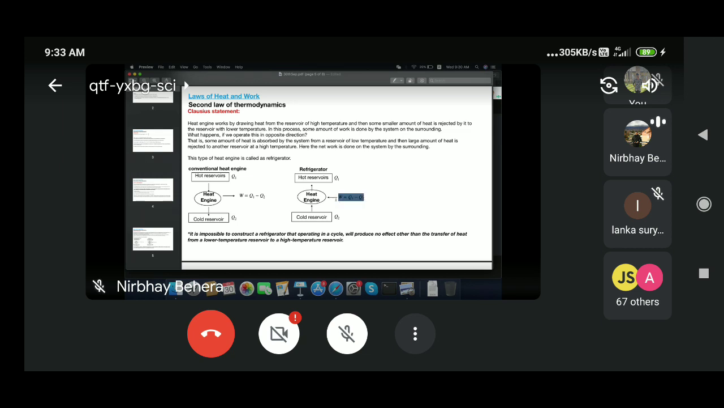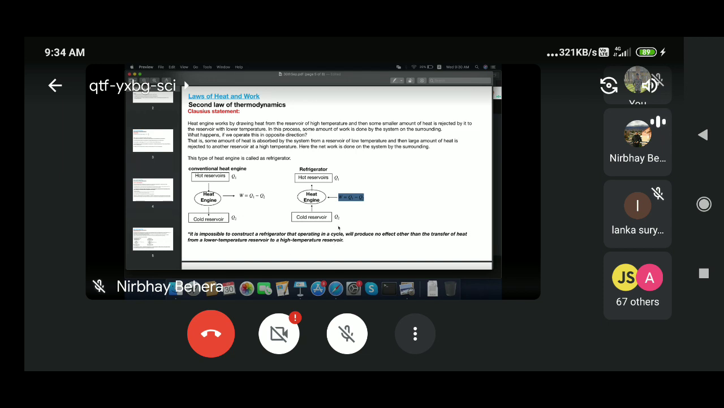So that's why I have an arrow mark inside here. Here you are getting work from the heat engine, but here you are doing work on the heat engine. That is basically called a refrigerator. On that observation, Clausius gave a statement that it is impossible to construct a refrigerator that operates in a cycle and produces no effect other than transfer of heat from a lower temperature reservoir to a higher temperature reservoir.